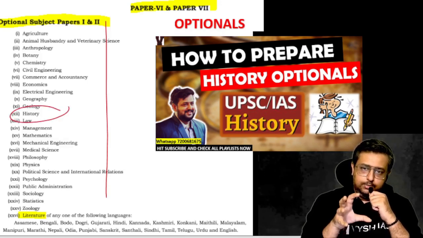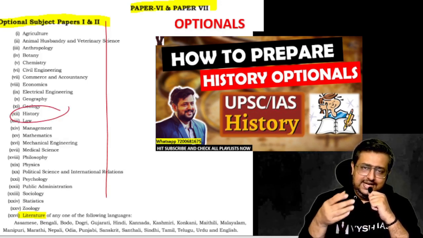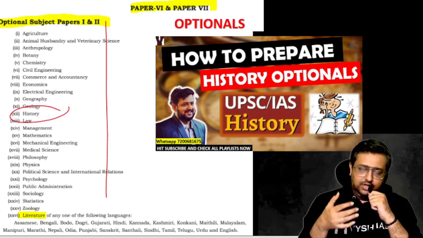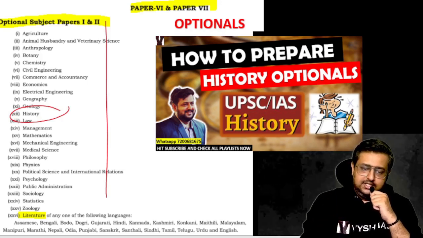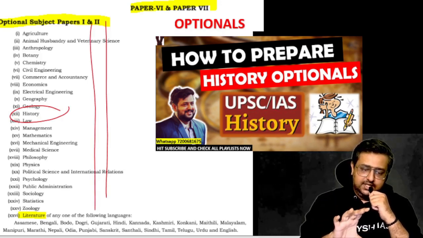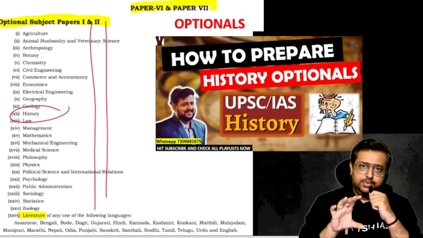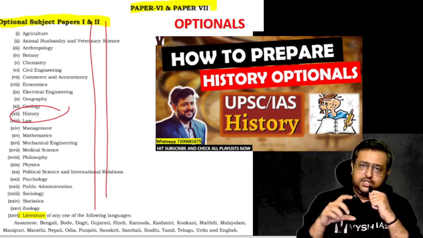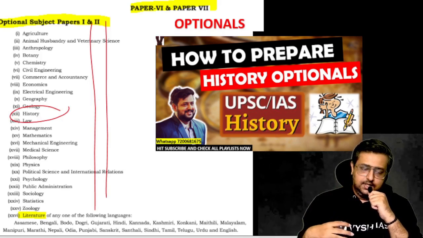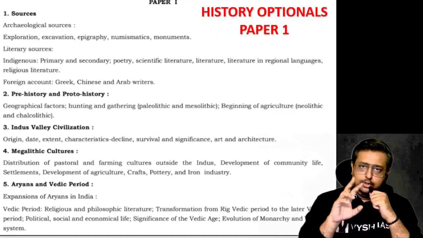Meaning from the syllabus, I'm going to show you the complete history syllabus, which is like 8, 9, 10 pages. Okay, in your notification PDF also, 100 or something pages are dedicated just to list the syllabus of the 25, 26 optionals which you have. Imagine 4, 5, 6 pages per optional, that much lengthy a syllabus it is.